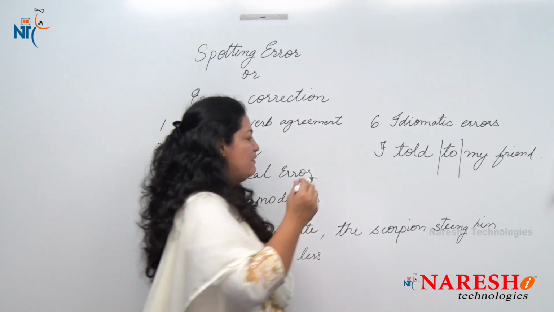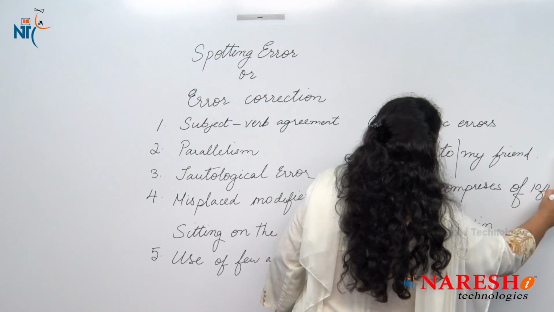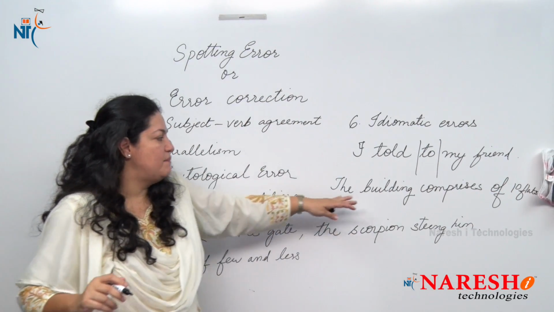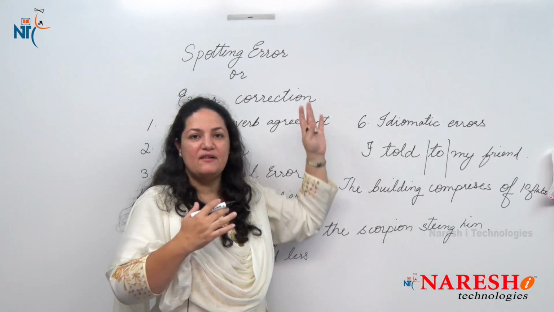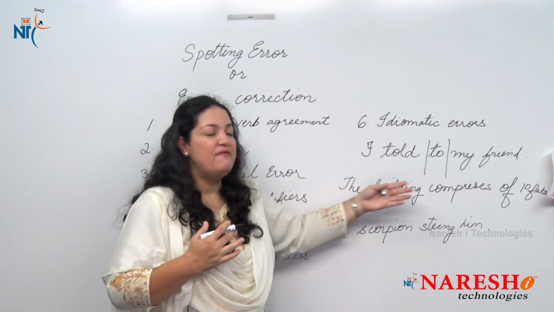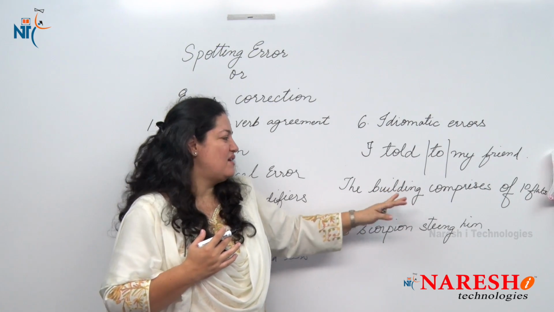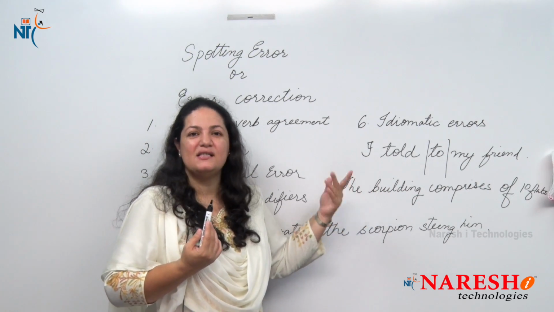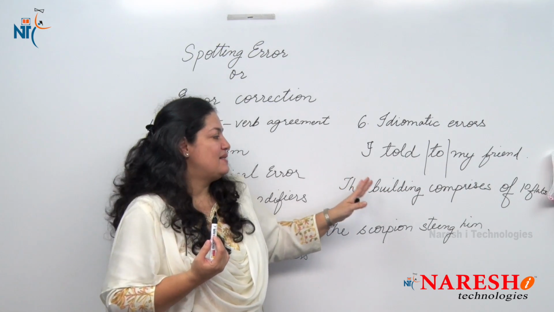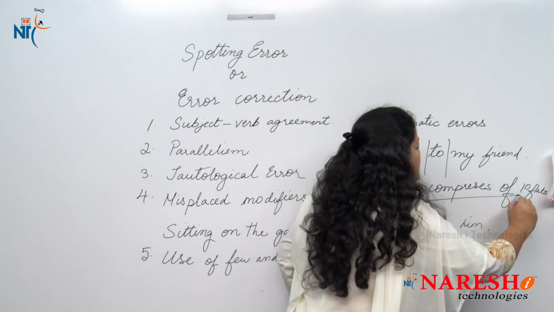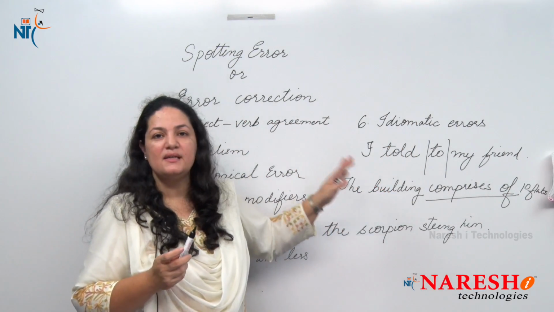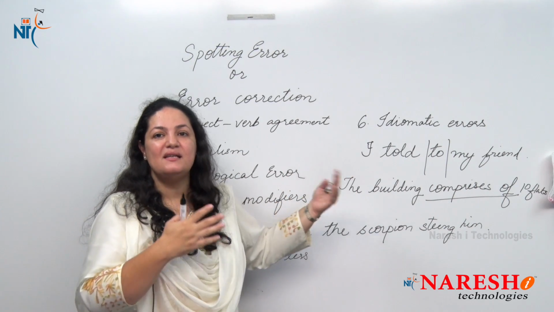Like for example, I'll give you, okay, here I say the building comprises of 10 flats. So I know there's a building, there are 10 flats in that building. So here, where am I going wrong? You may think it's right. Why? Comprises of 10 flats. This is what we normally say. But is it really right? No, it's not. So here when we say comprises of, comprises means consists of.